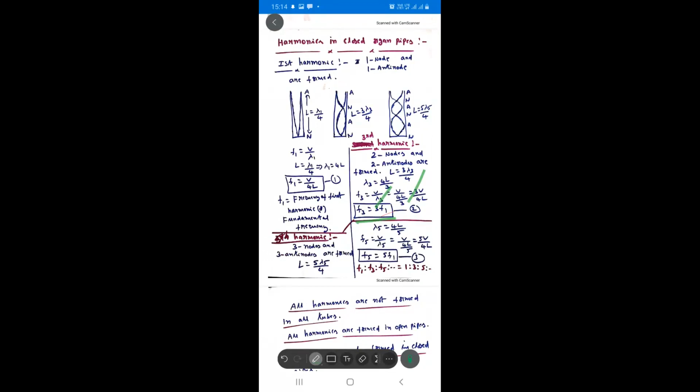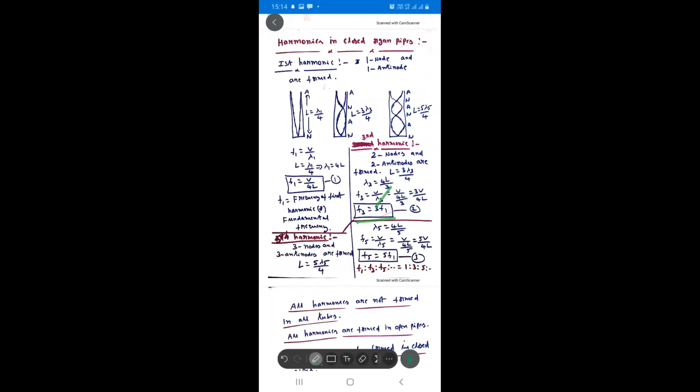And next, which harmonic will form in the closed pipe? Only odd-numbered harmonics form. The third harmonic is the first overtone. Next, the fifth harmonic. The fifth harmonic is which overtone? Second overtone. In the fifth harmonic, there are how many antinodes? 3 antinodes. How many nodes? 3 nodes.